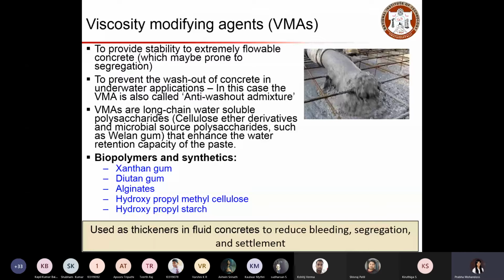Typically, these viscosity modifying agents are long chain water soluble polysaccharides. One second, I will open my pen.